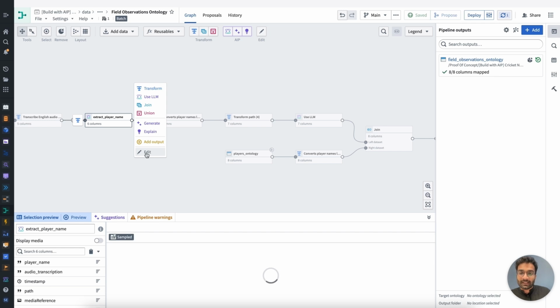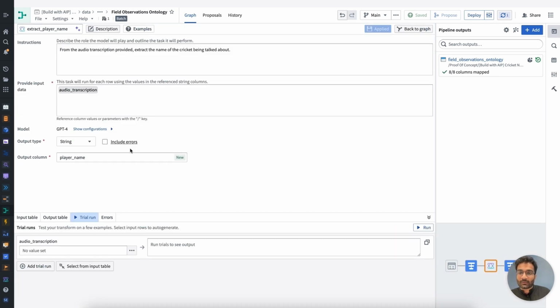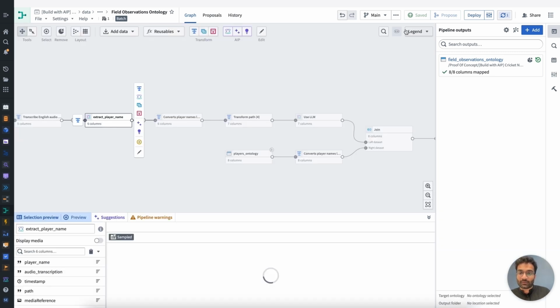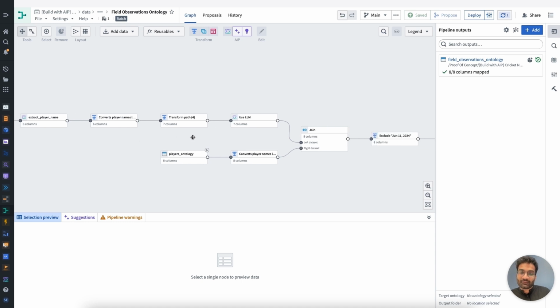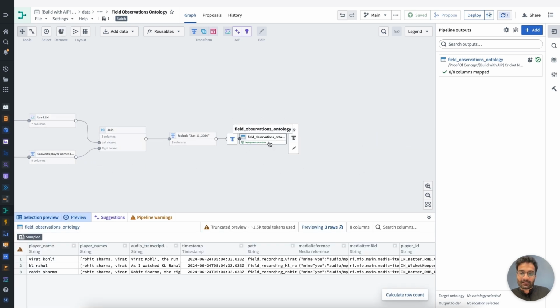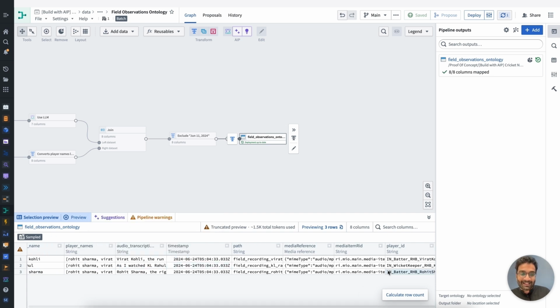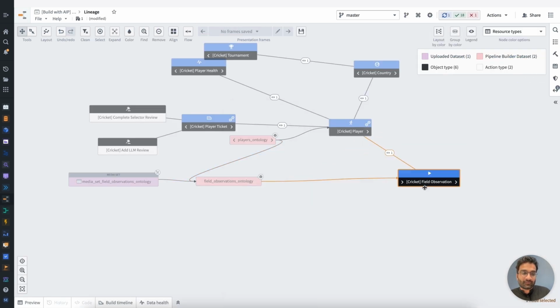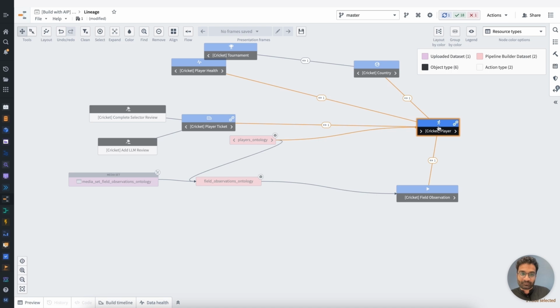because to link any of these field observations to the players themselves, you need the name of the player. So I was able to use a large language model to extract the name of the cricket player who was being talked about. And after a few different transformations and joining with the player ontology, I got a table that had the name of the player, the transcribed audio from the folks who recorded it, and also the player IDs. And using these player IDs, I was then able to link the field observations with the players themselves.